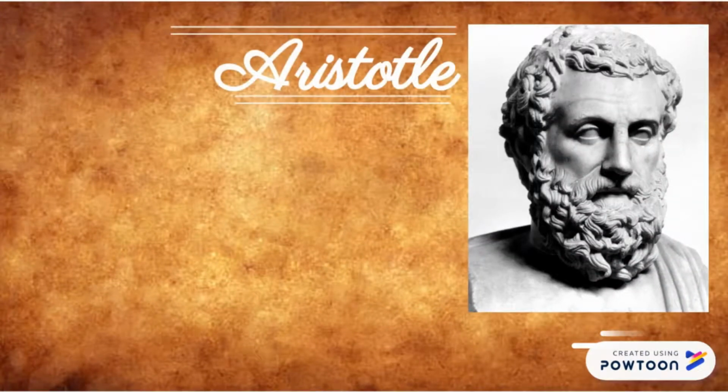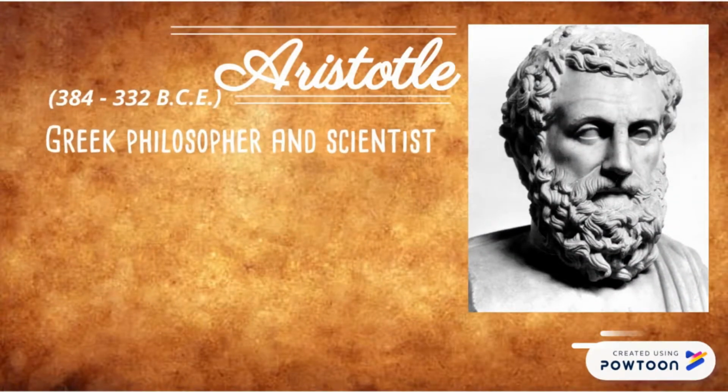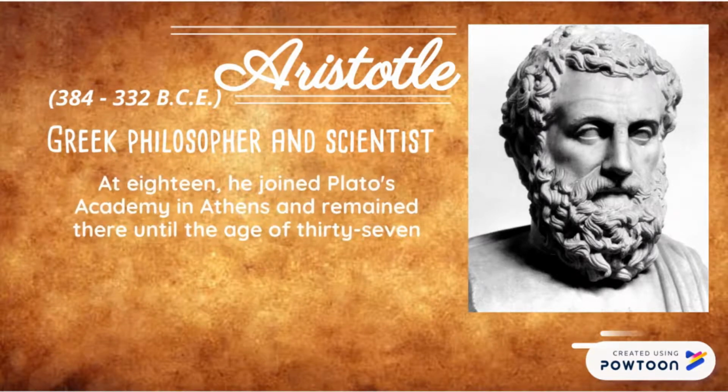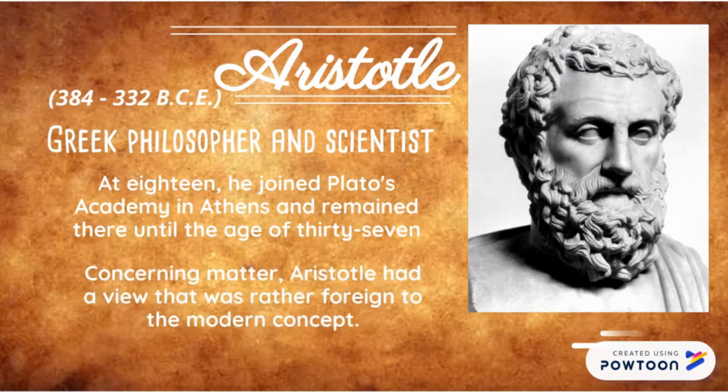Next, Aristotle. He was a Greek philosopher and scientist. At 18, he joined Plato's Academy in Athens and remained there until the age of 37. Concerning matter, Aristotle had a view that was rather foreign to the modern concept.